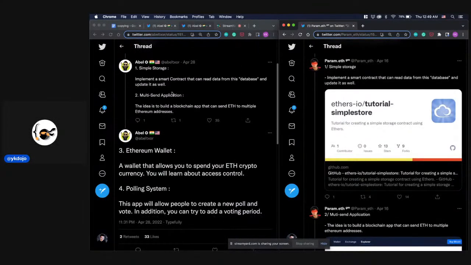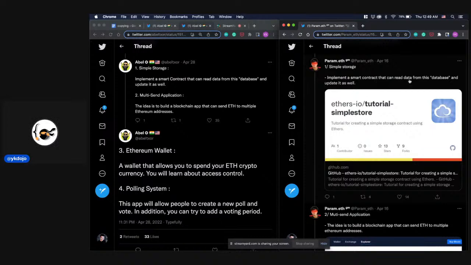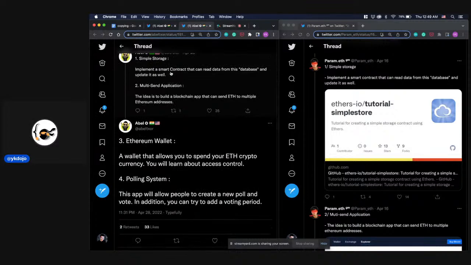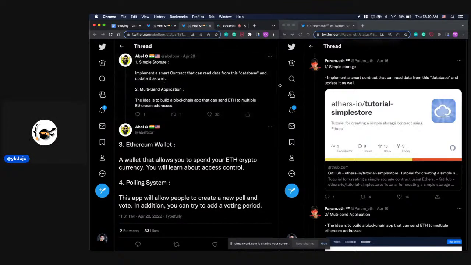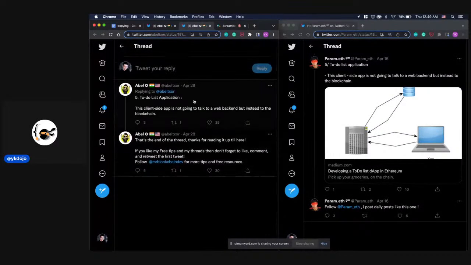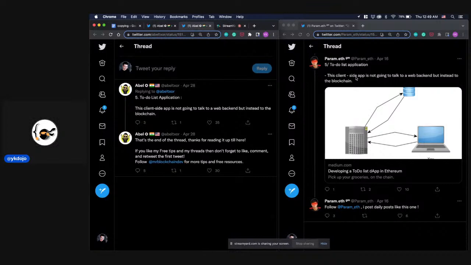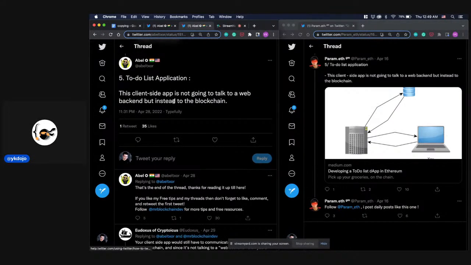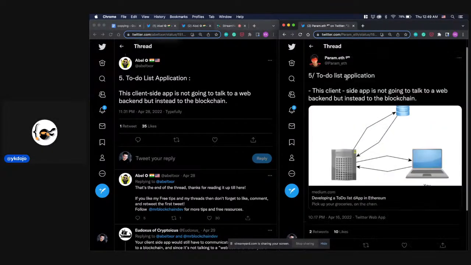One, simple storage. Implement a smart contract that can read data from this database and update it as well. So let's just scroll through. To-do list application. This client-side app is not going to talk to a web backend, but instead to the blockchain. Okay.